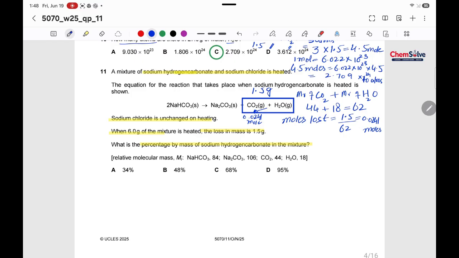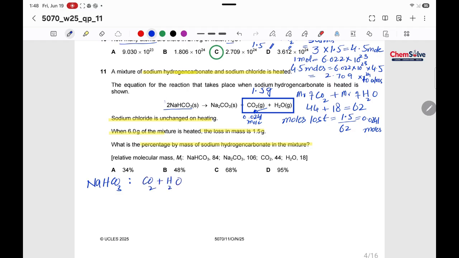Okay, now compare these lost moles with the reactant, with NaHCO3. Let's compare it. NaHCO3 to carbon dioxide plus water.